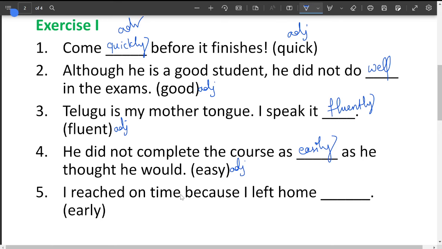Next, I reached on time because I left home early. What can you use here? Early, come early, left early. Can you change that into an adjective? We need an adverb here. What adverb can be used? Early itself can be used as an adjective, and can also be used as an adverb. So I left home early, early can be used. So early is both an adverb and an adjective.